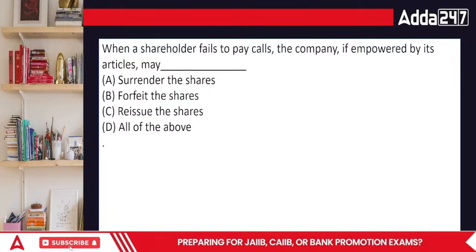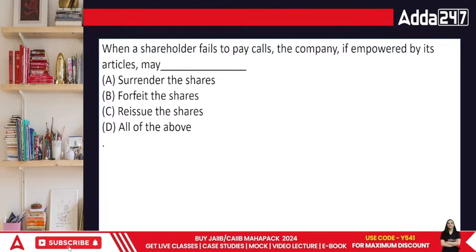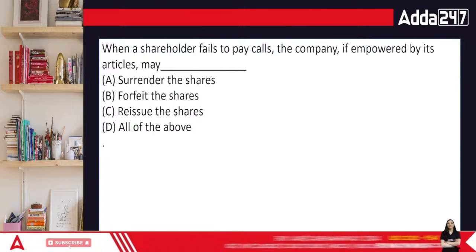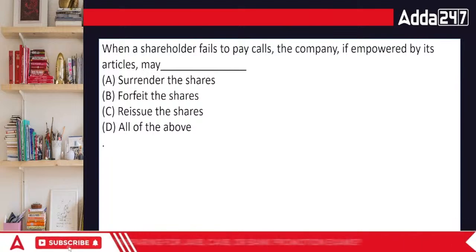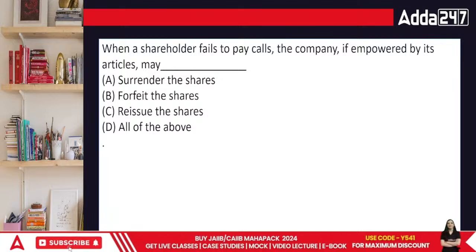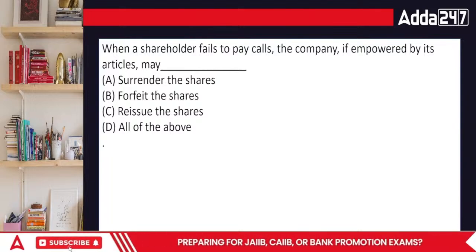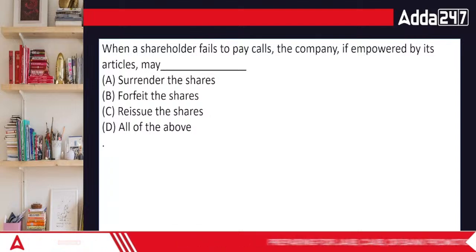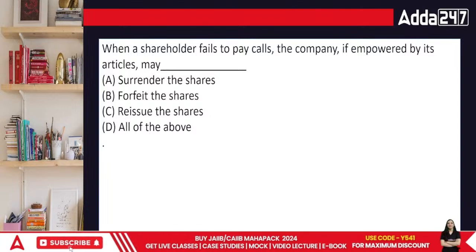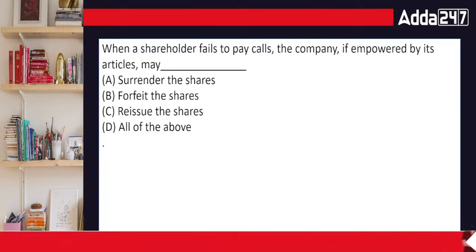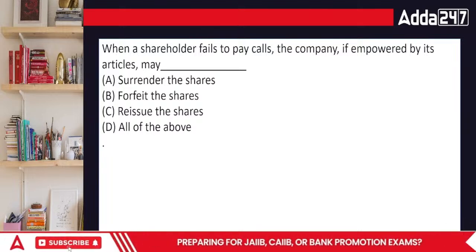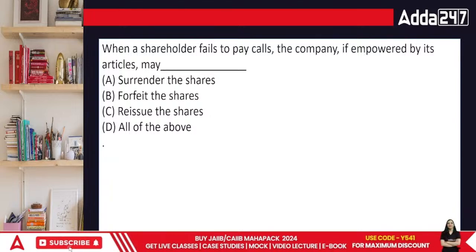When a shareholder fails to pay calls, the company, if empowered by its articles, may: surrender the shares, forfeit the shares, reissue the shares, or all of the above. Surrender of shares means anybody is not able to pay and he comes to me and says, I am sorry, I will not be able to pay. And I say, okay, now you will never be the shareholder of this company. Now he's basically coming up himself.